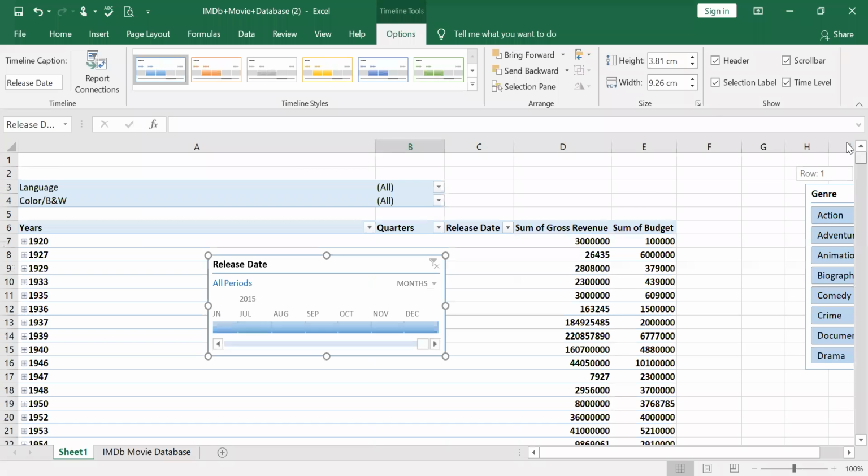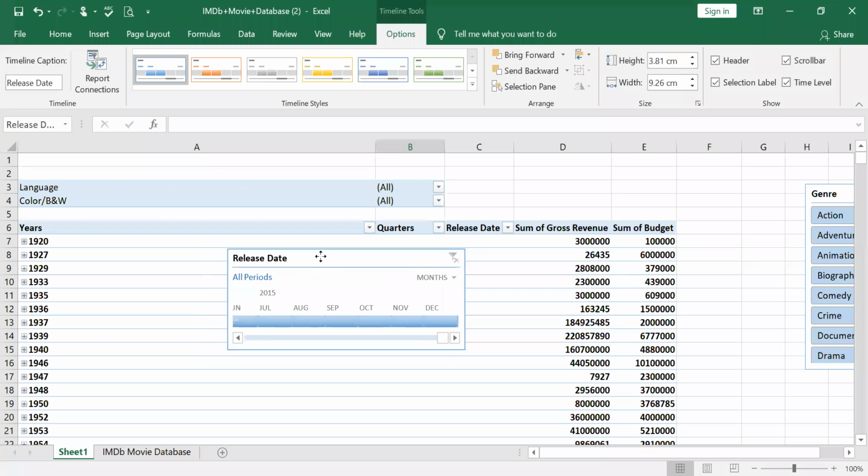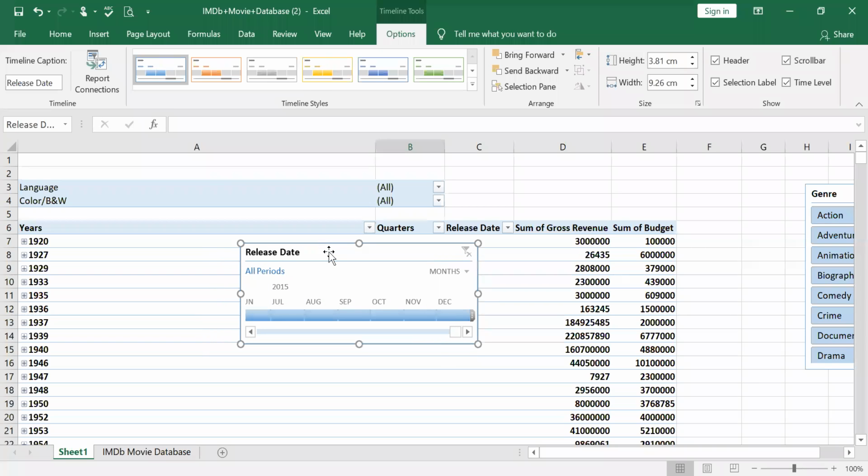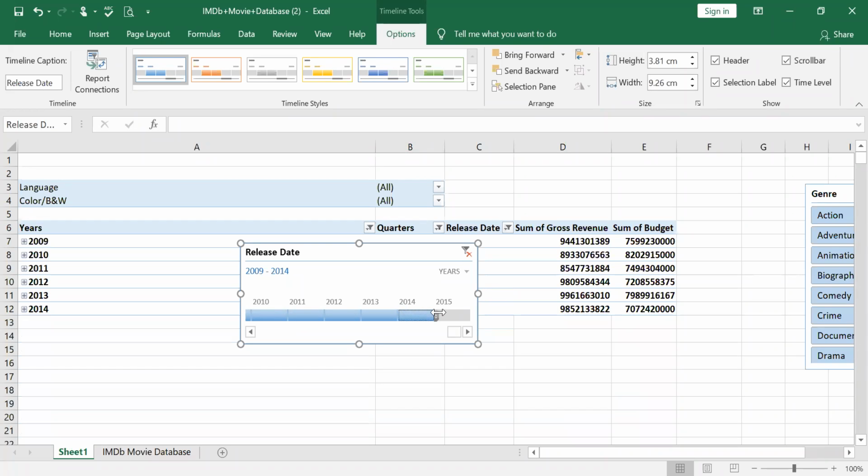For example, in this one, if you select a slicer, you can take a timeline, right? Insert timeline. If you use timeline, you can use the periods based on, see here you have a drop down. If you want to take on years, you can see this one, you can drag. So you want only for the years of 2009 and 14, or even you can extend to 15.